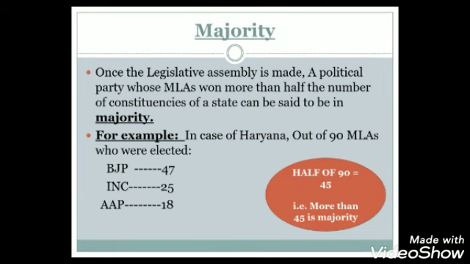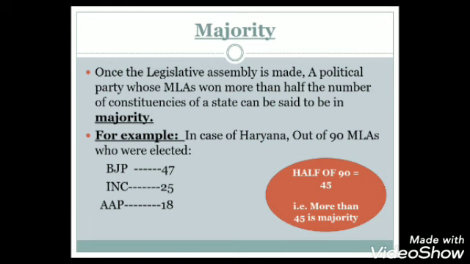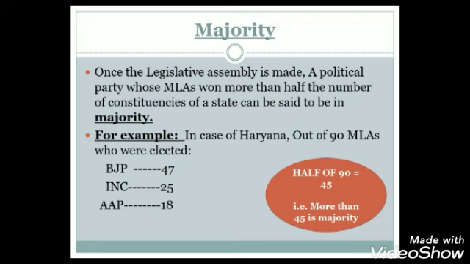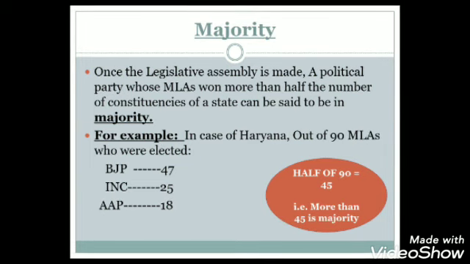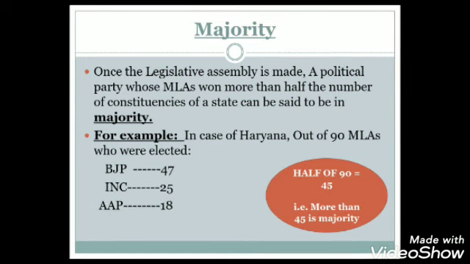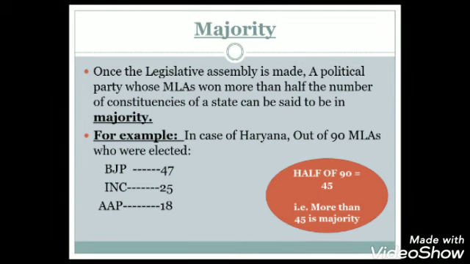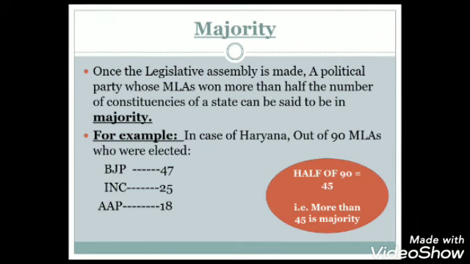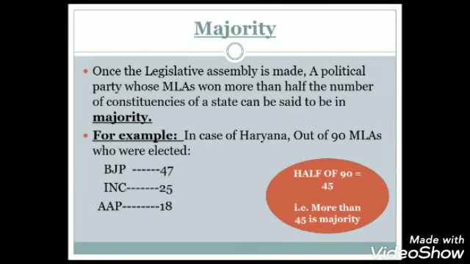Once the legislative assembly is made, a political party whose MLAs won more than half the number of the constituencies can be said to have a majority. For example, out of 90 MLAs, 47 belong to BJP, 25 belong to Congress, and 18 belong to Aam Aadmi Party.